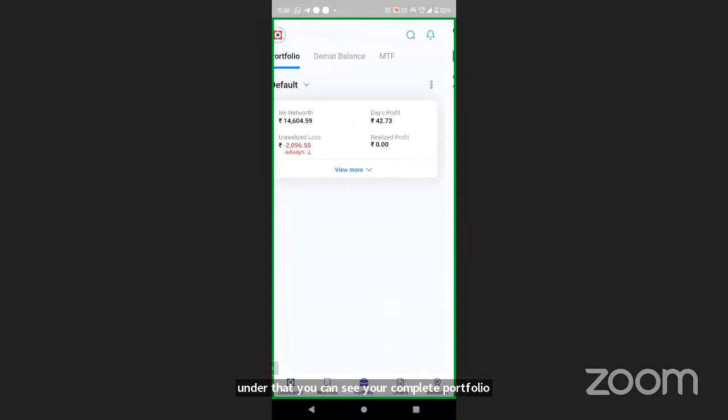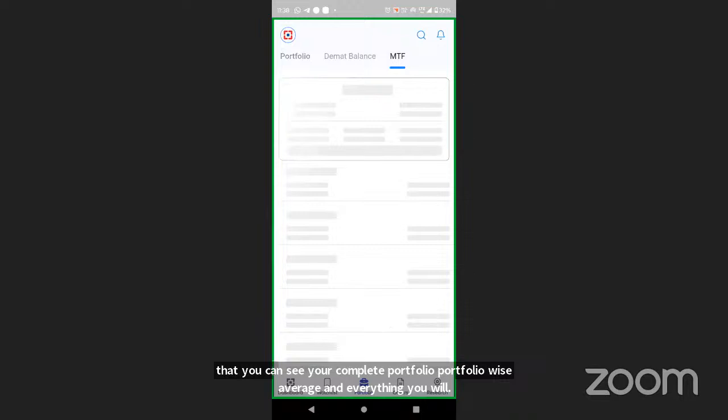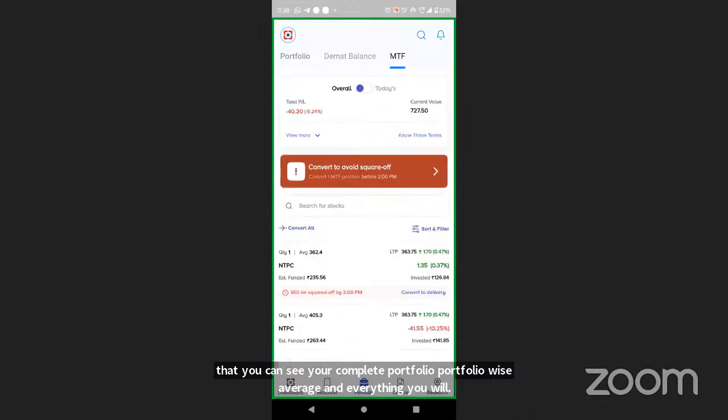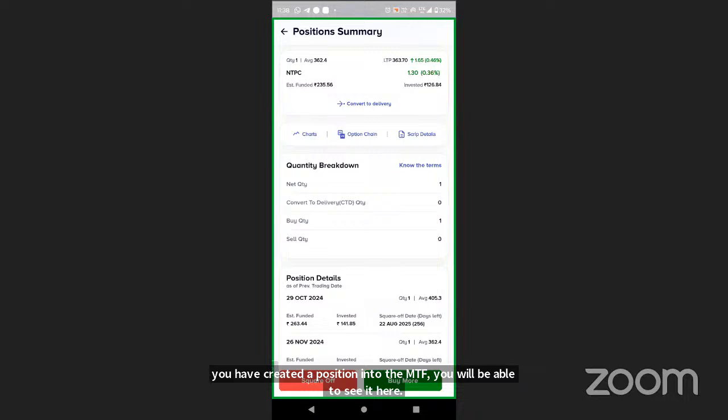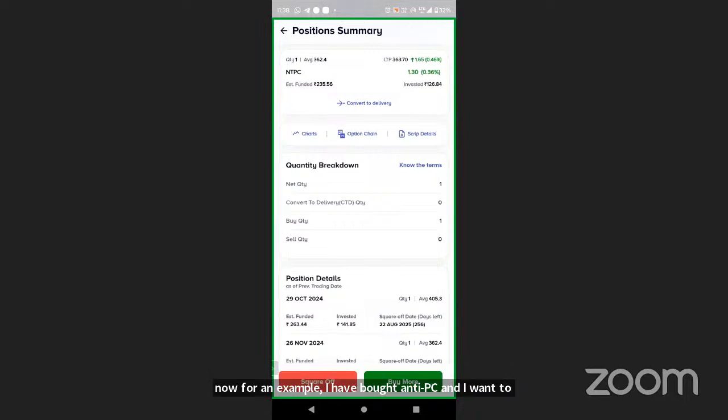Now under the portfolio, there is an MTF tab. If you have created a position in the MTF, you will be able to see it here. Now, for an example, I have bought NTPC and I want to square off. I click here and I can just click on square off. My position will be squared off.